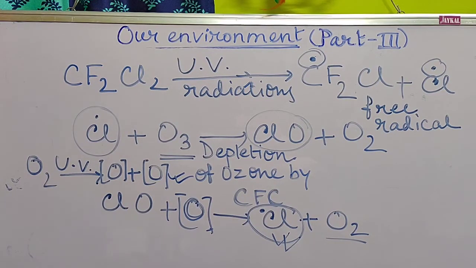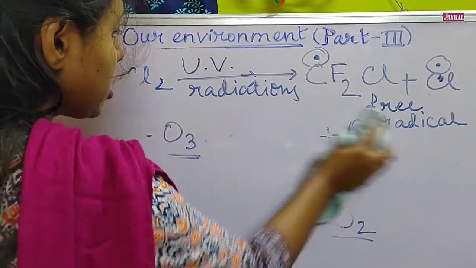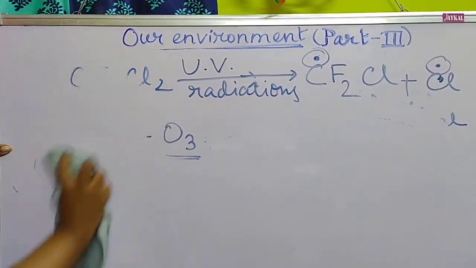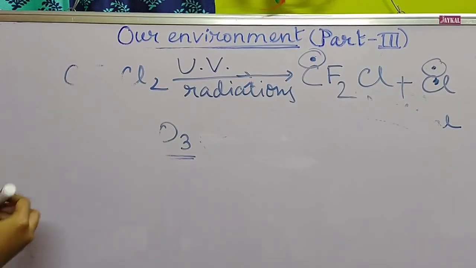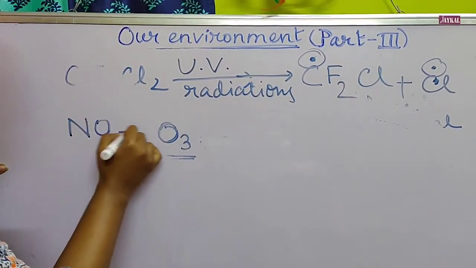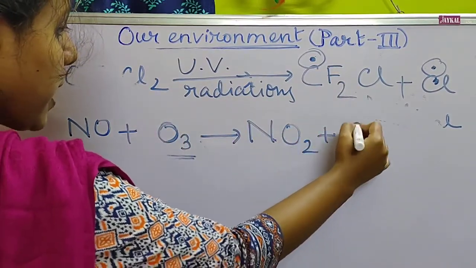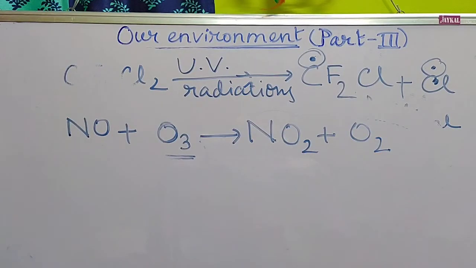Next point: not only CFC, nitrogen oxides are also responsible. Whenever nitrogen oxides react with ozone, they break it down. Suppose NO plus O3, it will form NO2 plus O2.